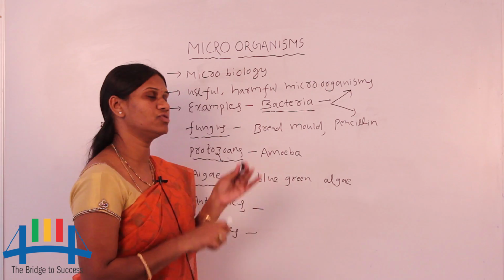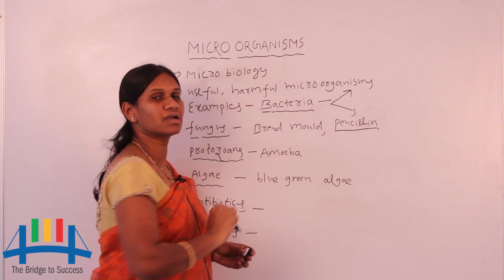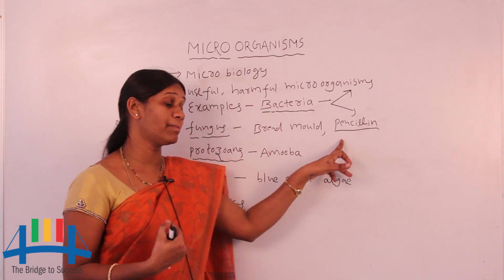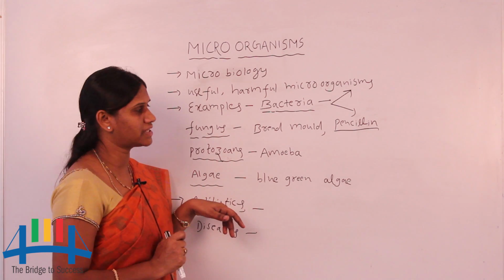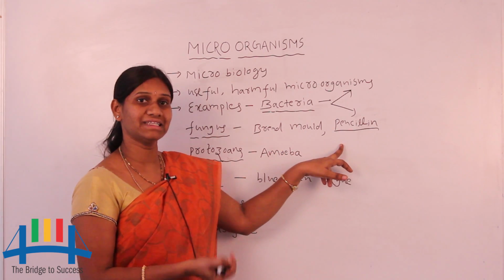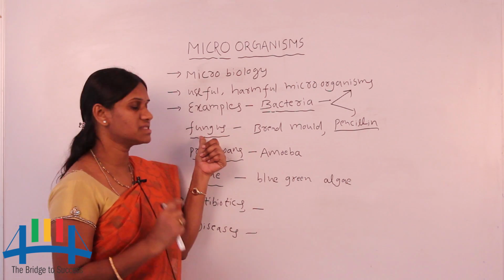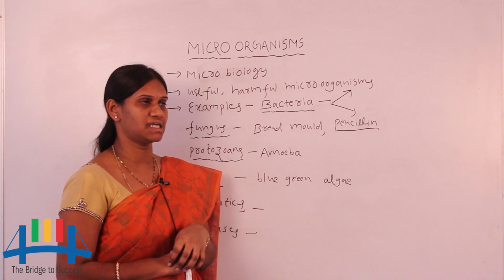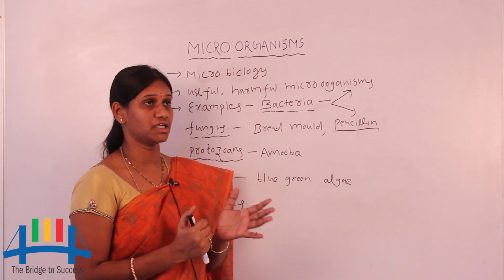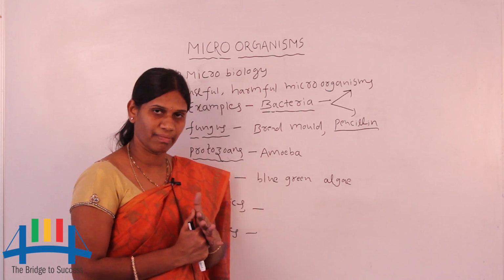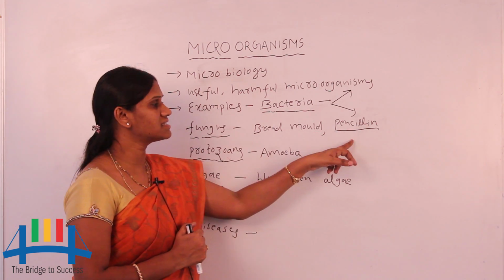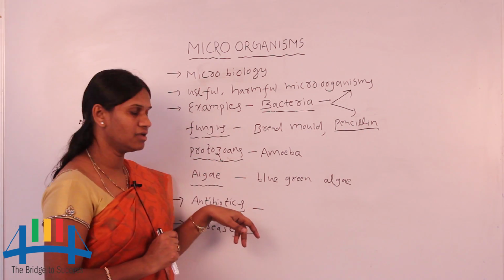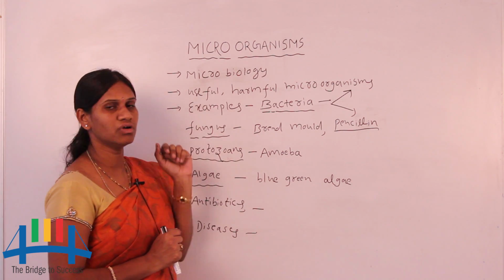One more is very useful to us: penicillin. Penicillin is a fungus, very useful to us, a medicine also known as an antibiotic. We get antibiotic medicines from some fungi, so that is called a useful fungus. Penicillin is commonly given when we are injured, to protect us from harmful bacteria with the help of fungus. Penicillium notatum helps as a medicine, as an antibiotic. This is one of the microorganisms.